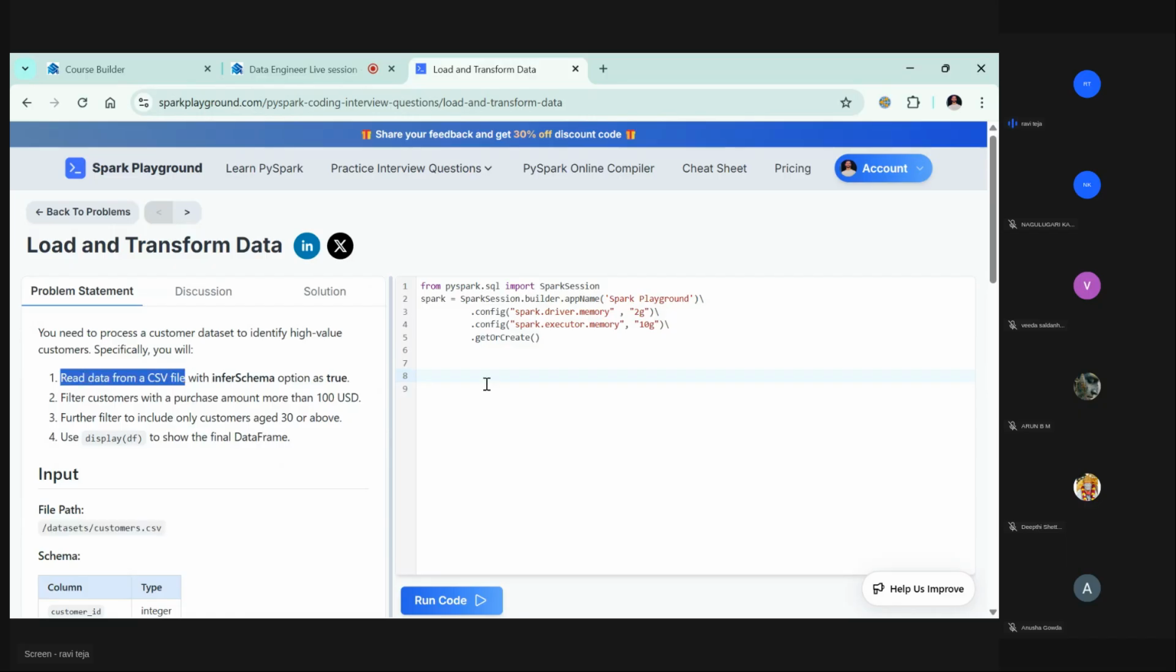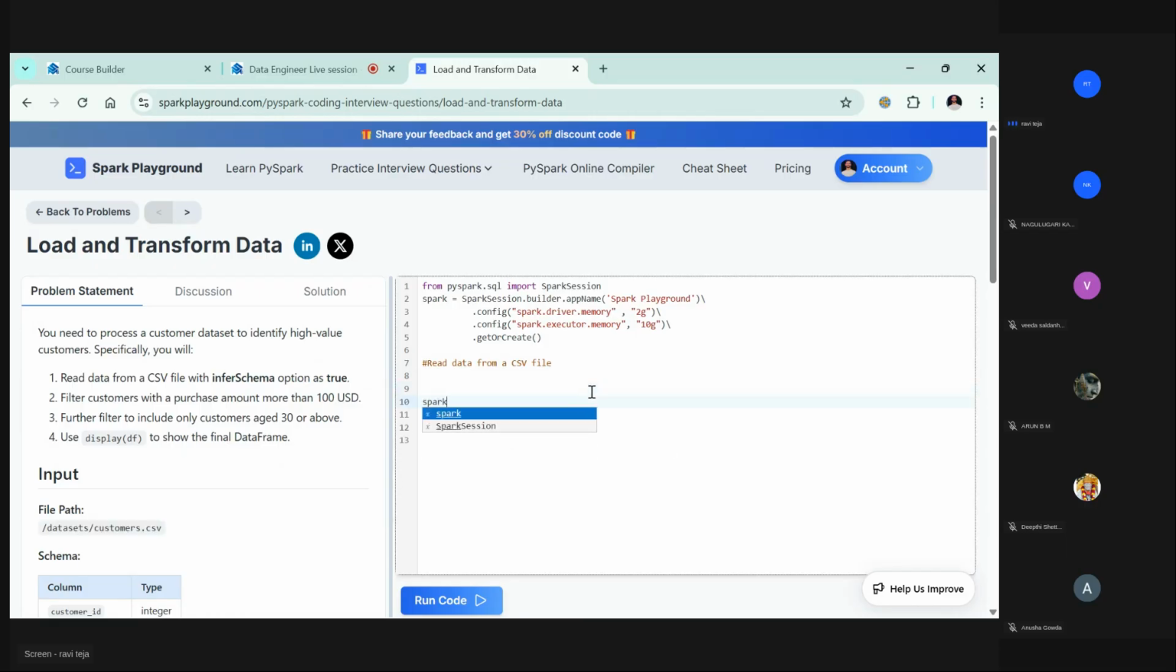Read data from CSV file. So how to read data from a CSV file? First we need to see it's a file, right? A file is supposed to exist in some location. Where is that location? They mention this is the file path. Now what I will do is spark.read.csv, and here I will give the file path.